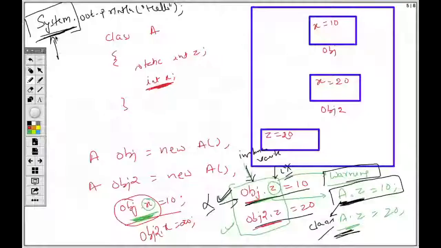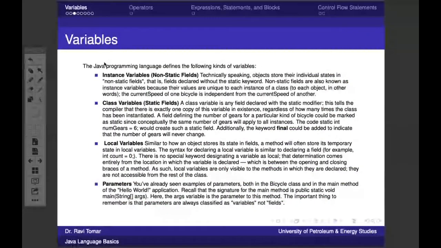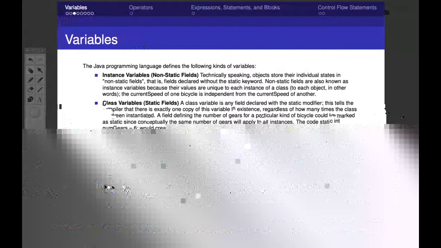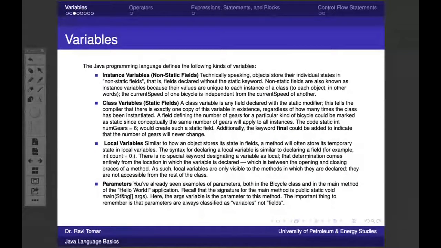Class. Right. So I'll just come back to this in next slide, because we have variable name nomenclature we have not discussed. I forgot that part. So that's why I'll come back to this again. Don't worry, we'll discuss it again. So these are two types of variable, non-static and static. Third is the local variable. So any variable that is inside any functions or any block, that is a local variable. And the variables which are in the parenthesis of a function are called as the parameter, right?